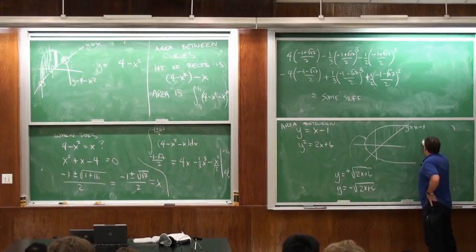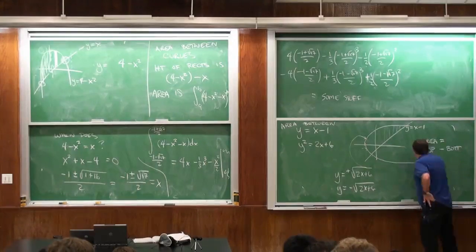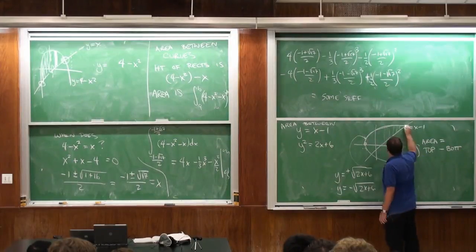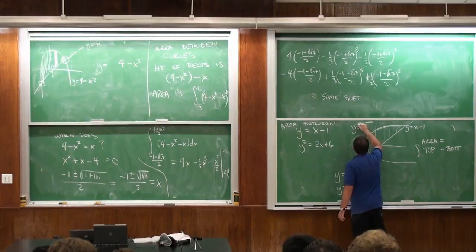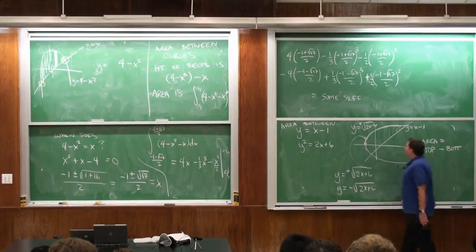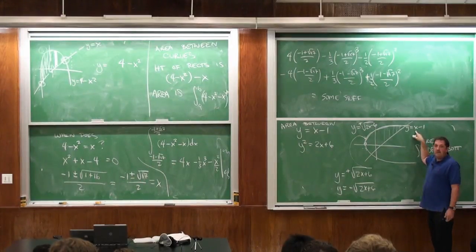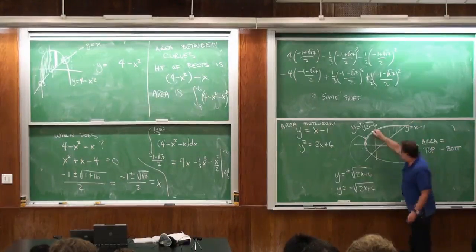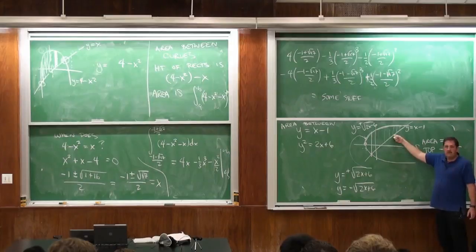So the area is the top curve minus the bottom curve. We integrate. The top curve here is always y equals plus square root of 2x plus 6. And the bottom curve is not always x minus 1, because it changes right here. So in this region, I have a different bottom curve than I have in this region.